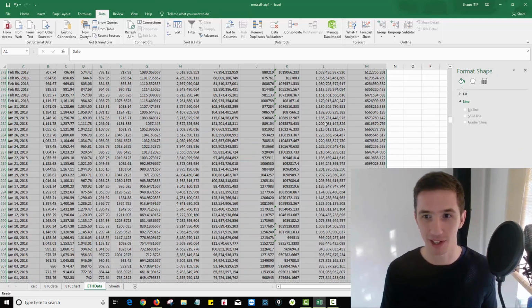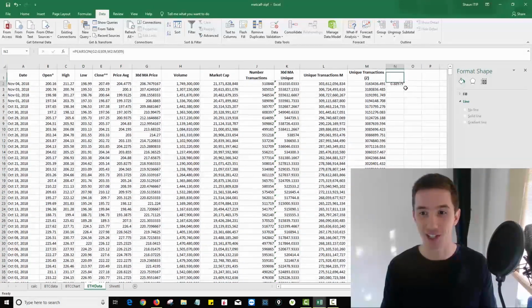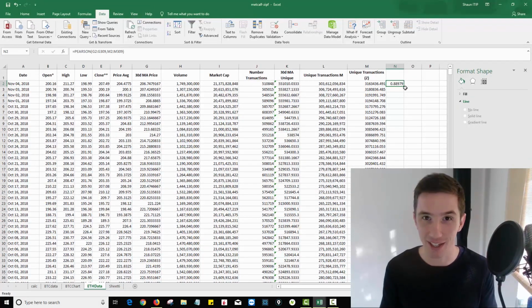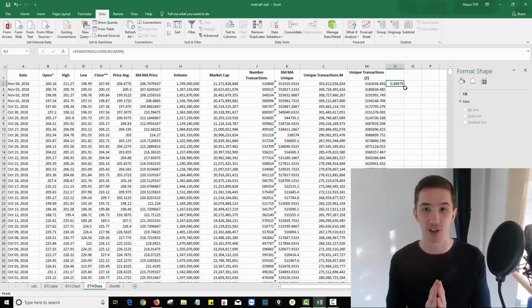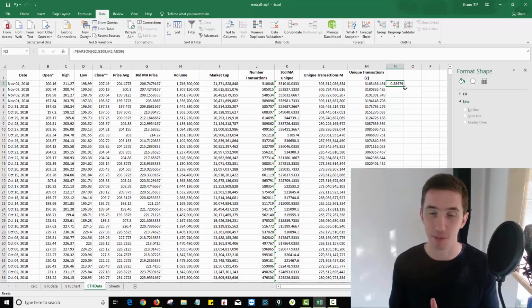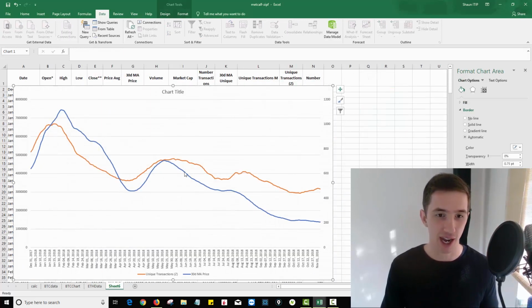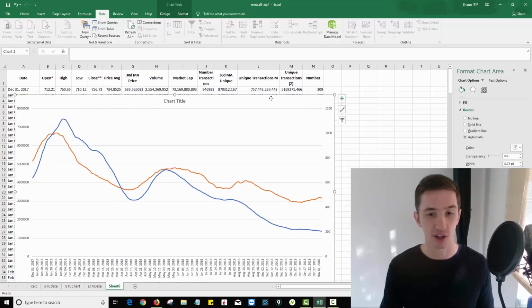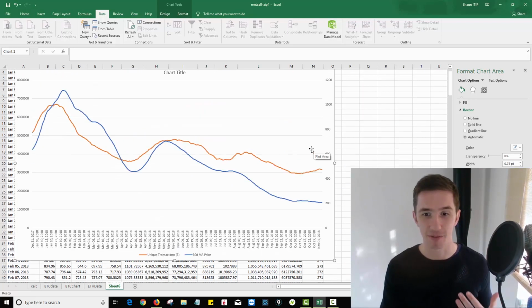However, when I look at the data and the correlation, it is 89% correlated. So using Ethereum transactions smoothed out by the 30-day moving average, and comparing that to the price smoothed out by the 30-day moving average, gives you an 89% correlation. That's good enough for me. So I'm really, really happy with the way this turned out. Ethereum, again, is a very, very large network. I'd say it's larger than Bitcoin's. So this is a very good data set to use.